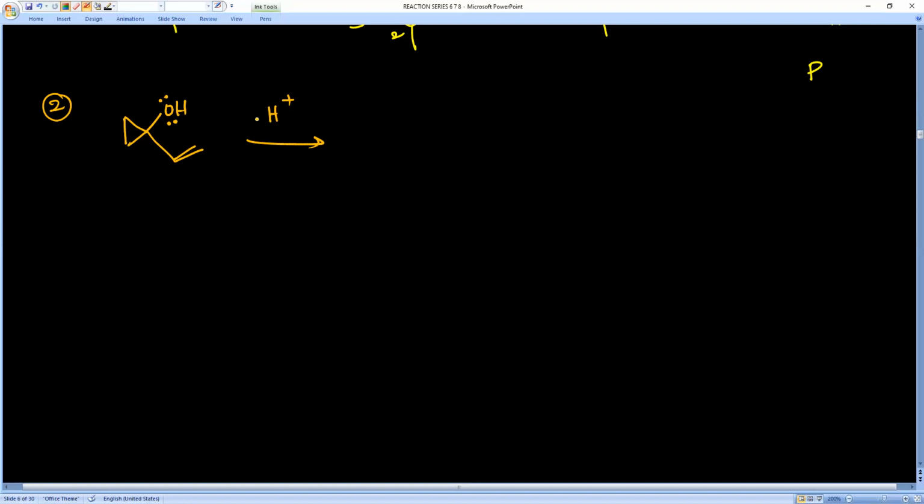Very strictly speaking, lone pair can donate electron to H plus easily. But the problem is, if this OH group donates electron to H plus, loss of water molecule takes place and carbon gets positive charge. Here it is less stable.